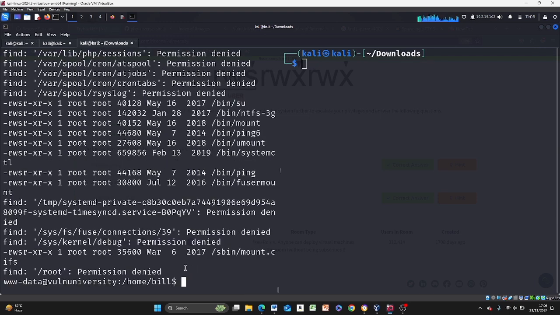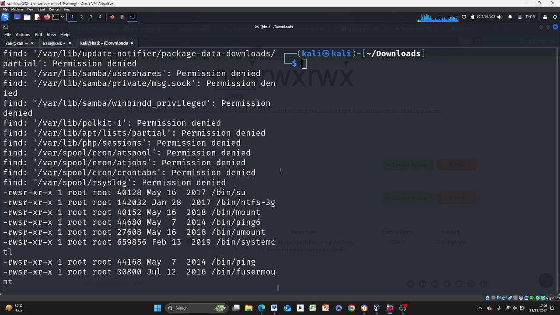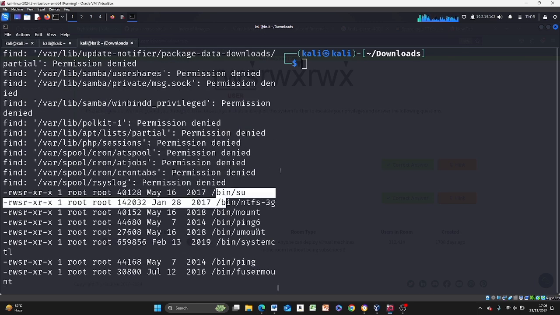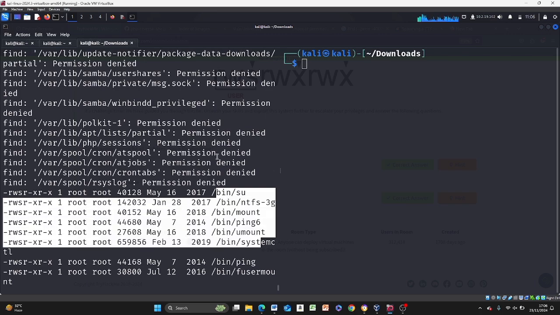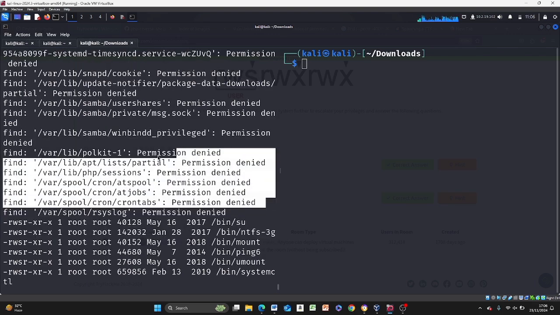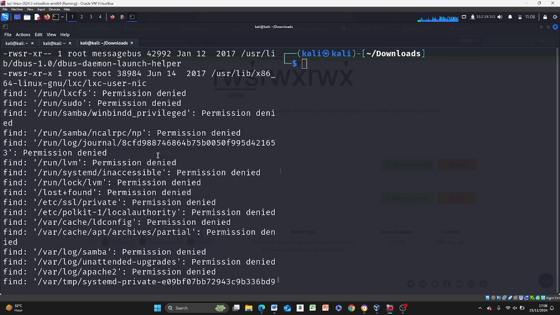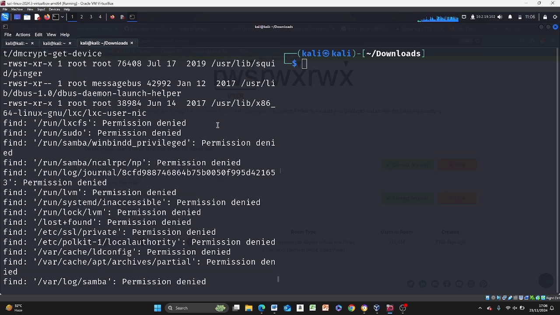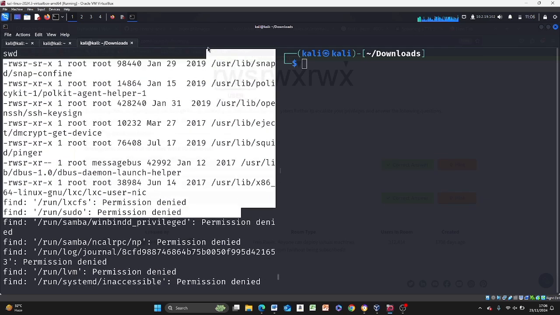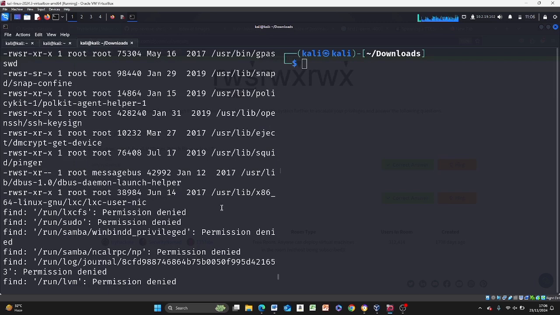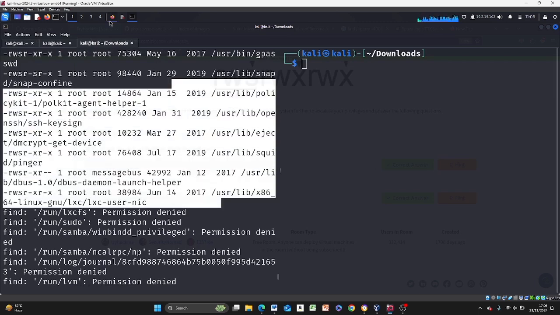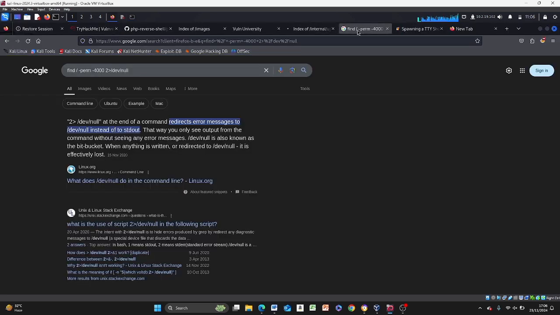There's a whole lot of permission denied, permission denied. These are the ones that are available, but then permission denied again. A lot of mess. And then you come up again, and there are also other things that you can use.